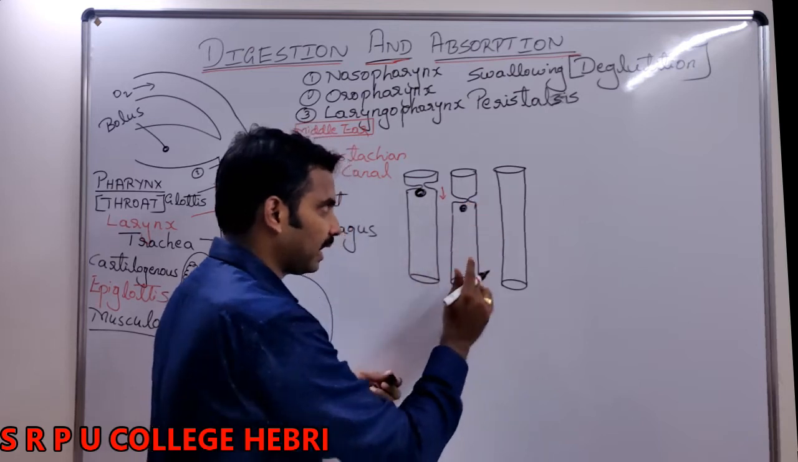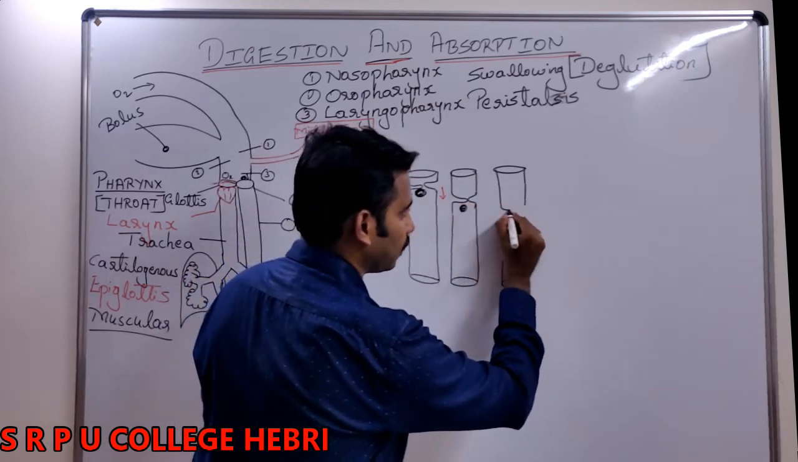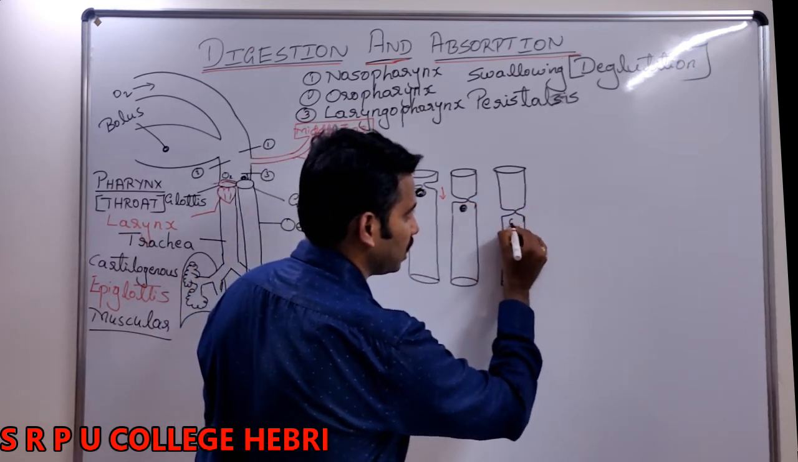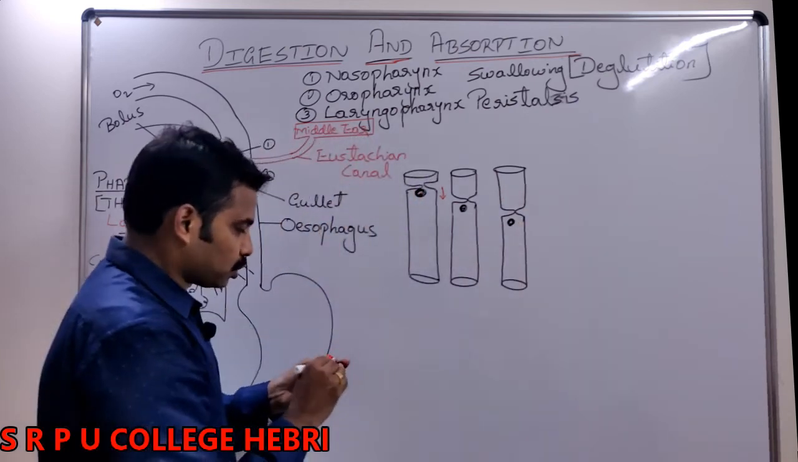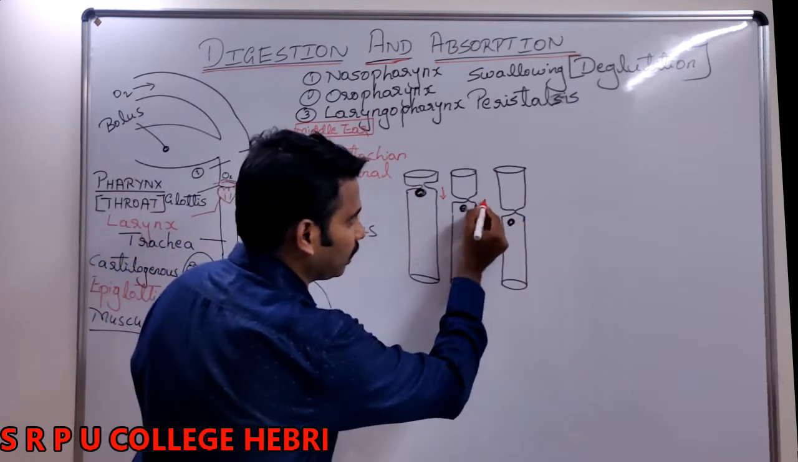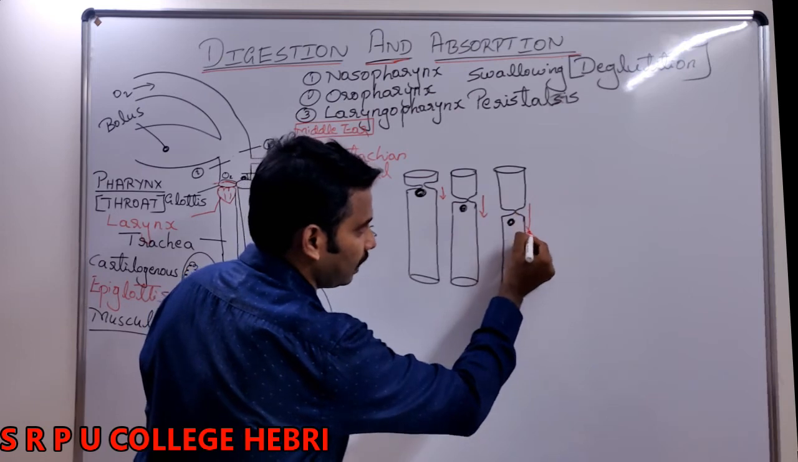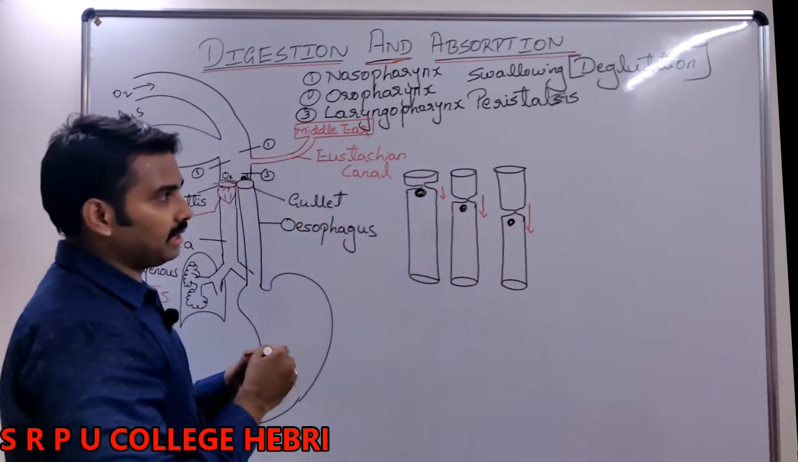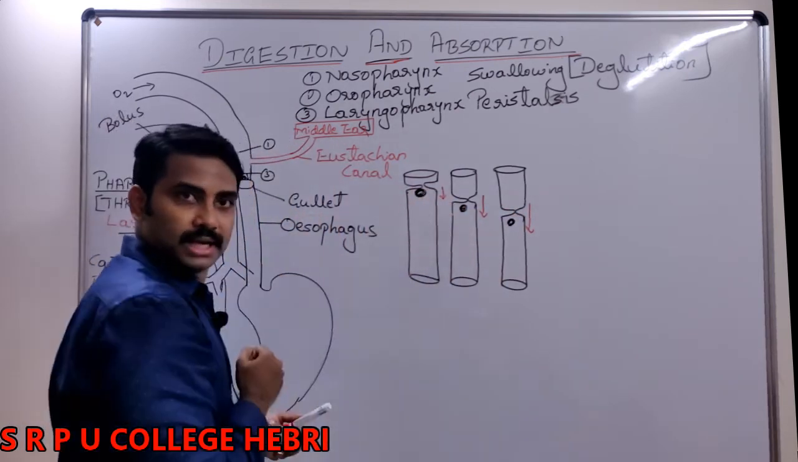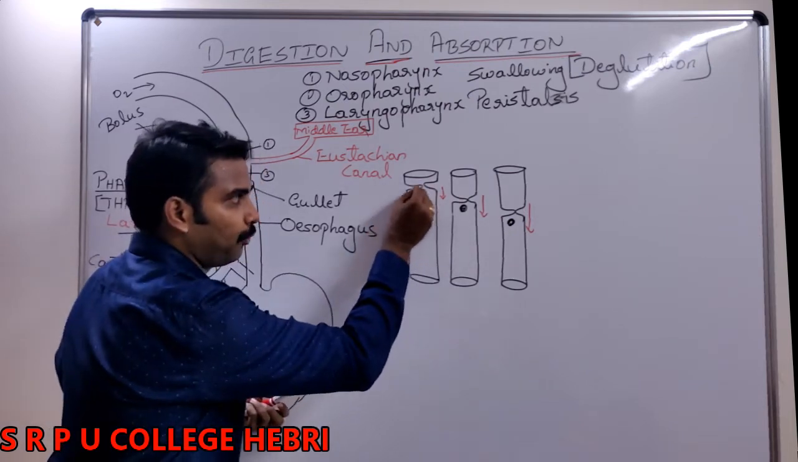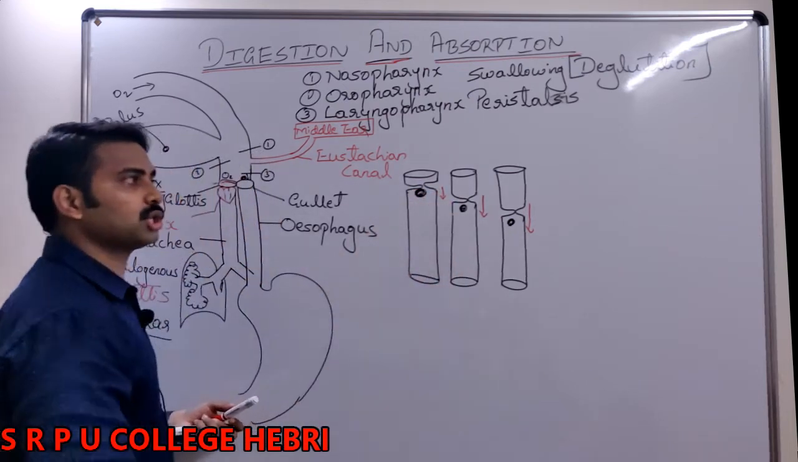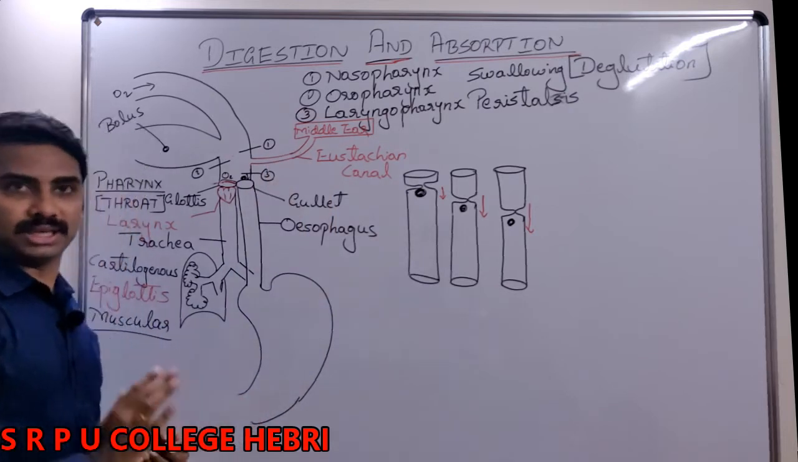The food is again pushed, right? Once again contraction, the food is pushed. So this wave-like contraction in the wall of the esophagus to push the food or the bolus towards the stomach is called peristalsis.